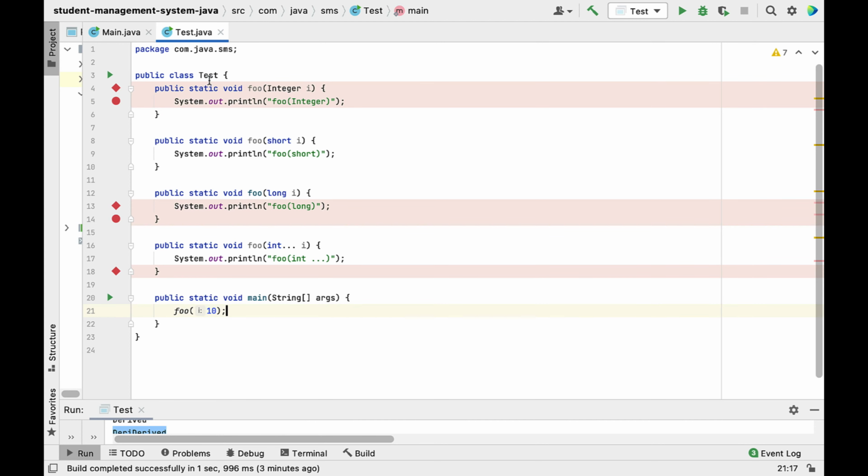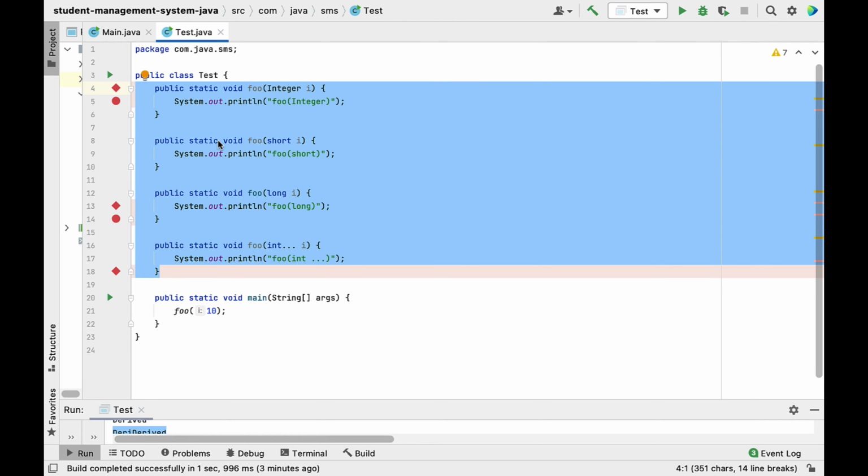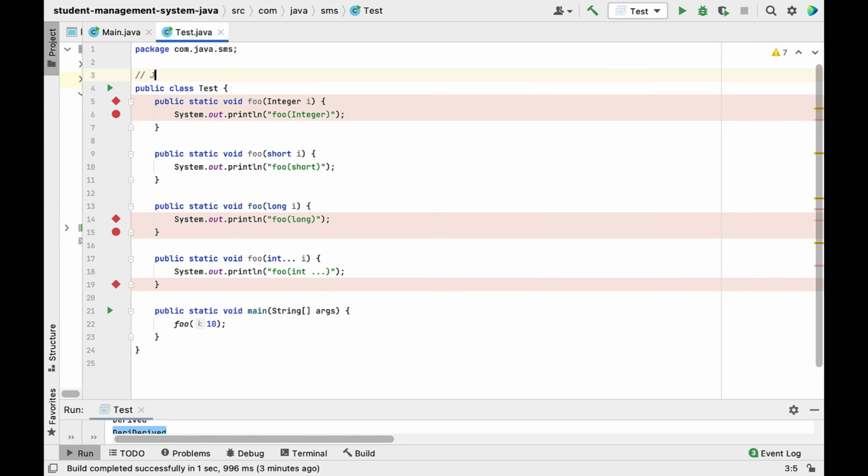So look at here, the Test class has four overloaded methods, that is the foo method. The first foo method takes an Integer wrapper class as a method argument. The second takes short, the third takes long, and int... args. Well, I have already told you how the JVM checks and matches the order in this way.